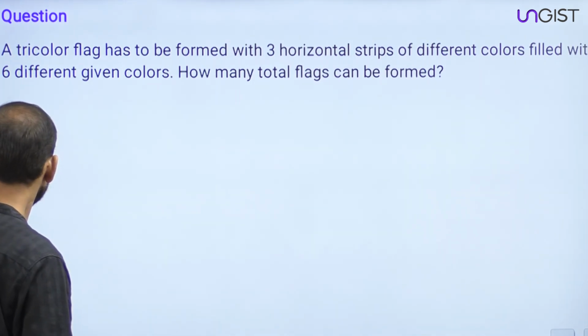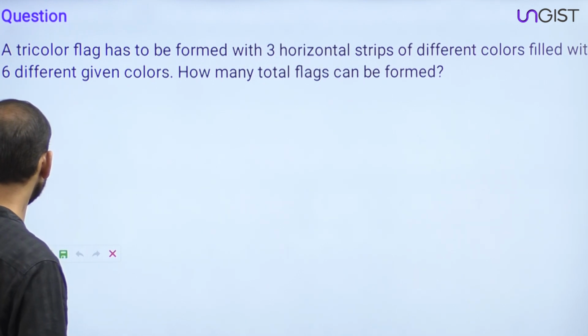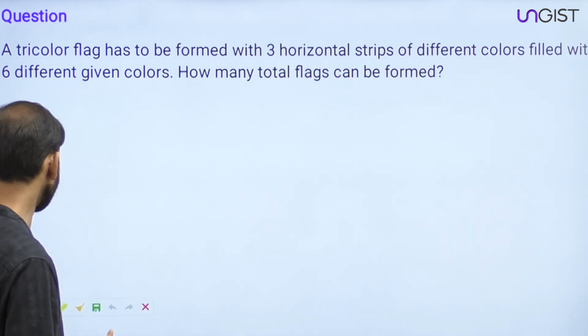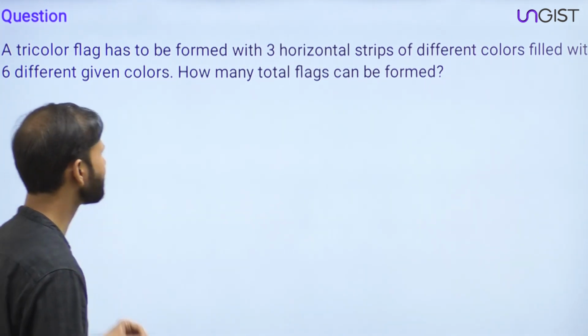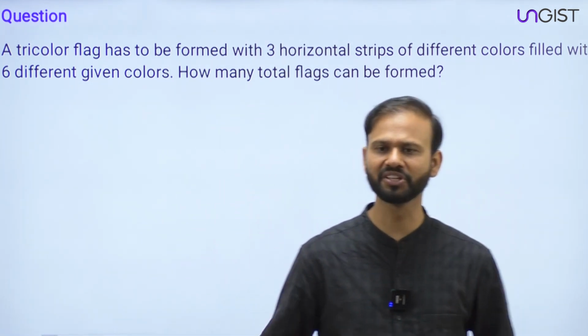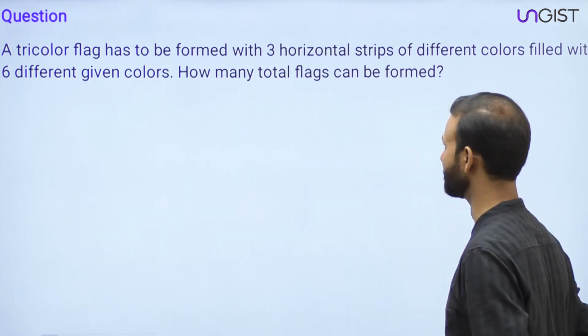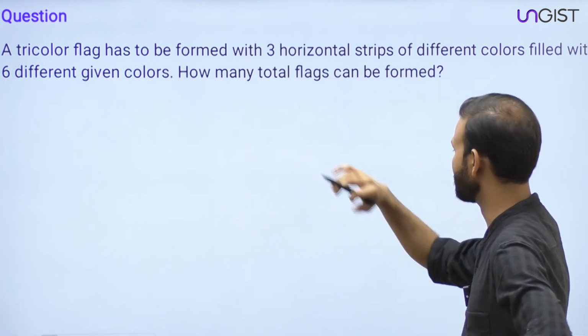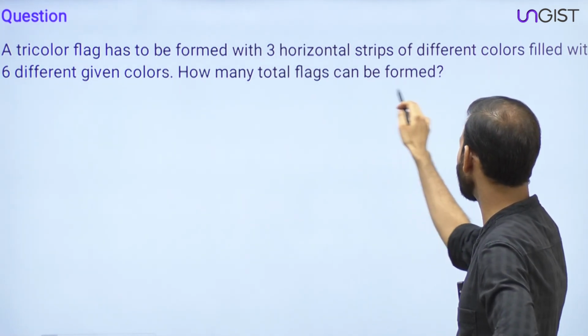Now everyone, just read this question, all of you. The question is saying a tricolor flag has to be formed with 3 horizontal strips of different colors, filled with 6 different given colors. How many total flags can be formed?